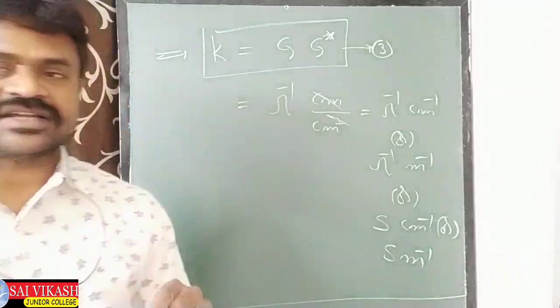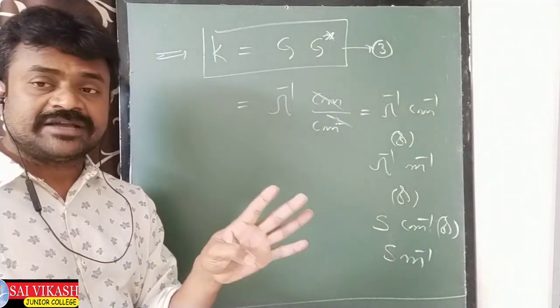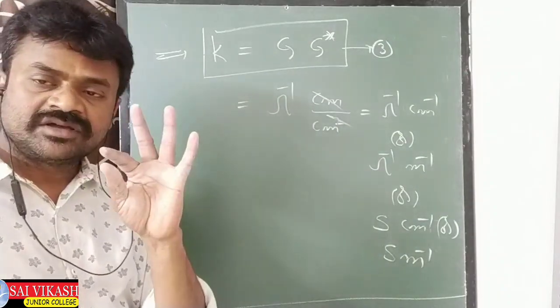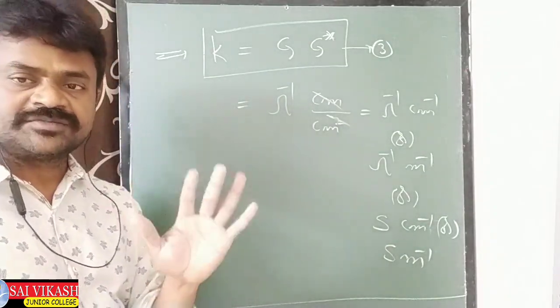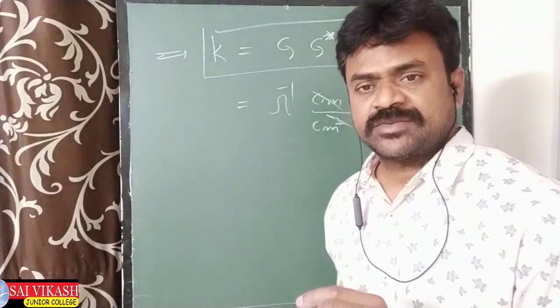You have to understand all these 4 terms. Once again I am saying, these are confusing terms, but no need to be confused. See, once again I'm explaining.